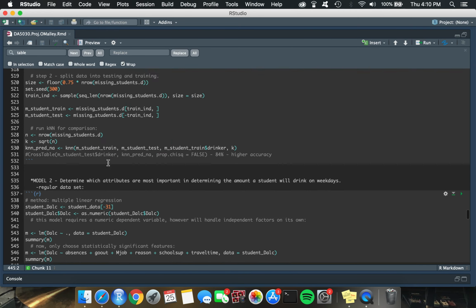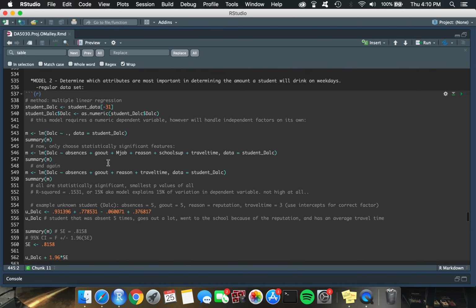Next, I decided I was going to determine which attributes were most important in determining how much a student will drink on weekdays specifically. So I ran multiple linear regression, and to start, I found that absences, going out amount, a reason to attend a specific school, and travel time to be the most statistically significant. But with this, I saw that the model's R-squared was only 0.15, meaning it only explained 15% of the variation